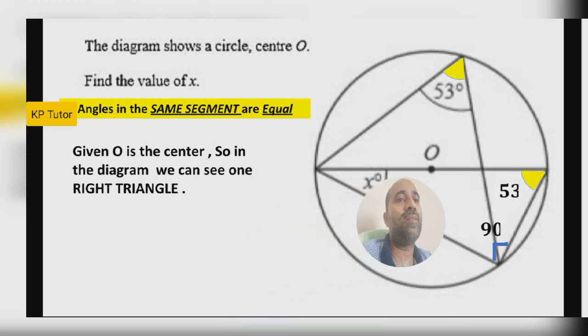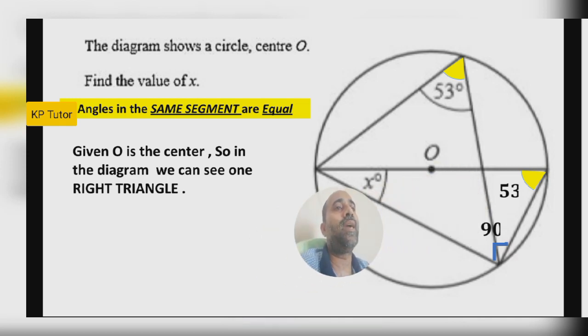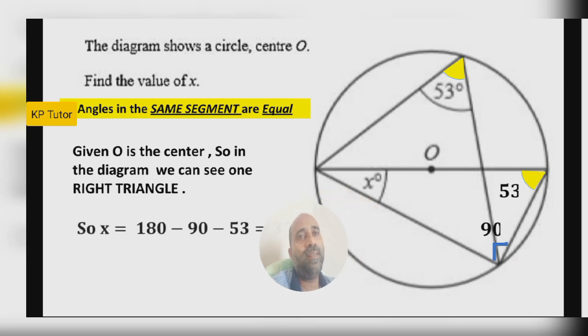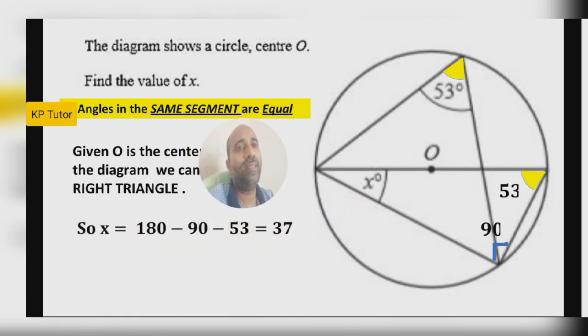So then consider this triangle. Two angles are given. How can we find the third angle? Very easy. 180 minus 90 minus 53, that is 37. So the answer is 37. I think you got it. This is very easy, very simple, right? Yeah, easily you will get 2 marks. This is a 2 marks question, so I hope you got the idea. So let's move next.